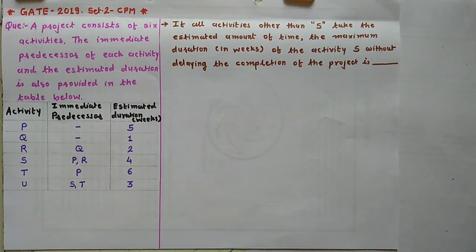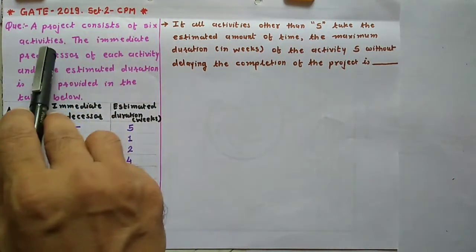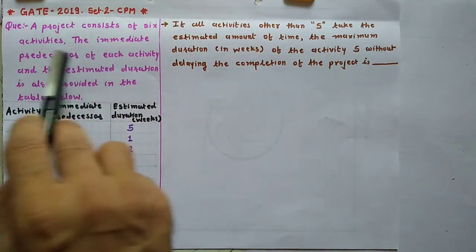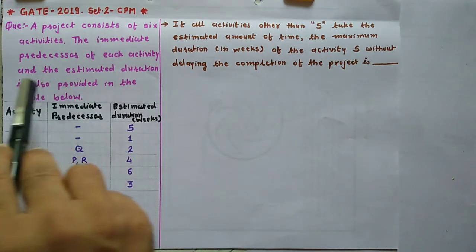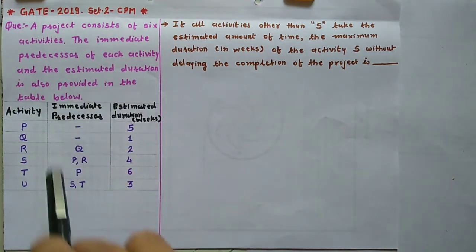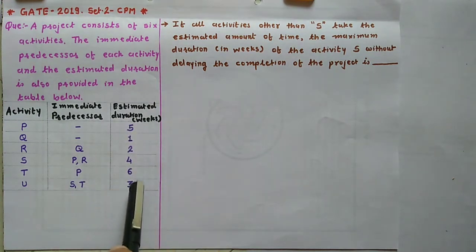Today I am going to discuss the CPM example of GATE 2019 set number 2. So the question is, a project consists of 6 activities. The immediate predecessor of each activity and the estimated duration is also provided in the table below. So here activities are there, immediate predecessors and durations.